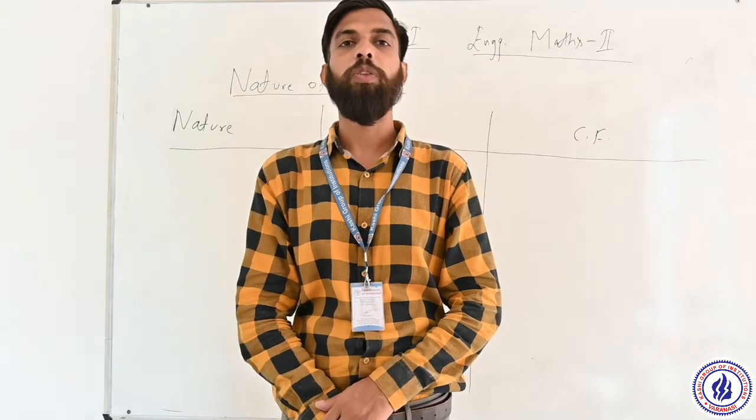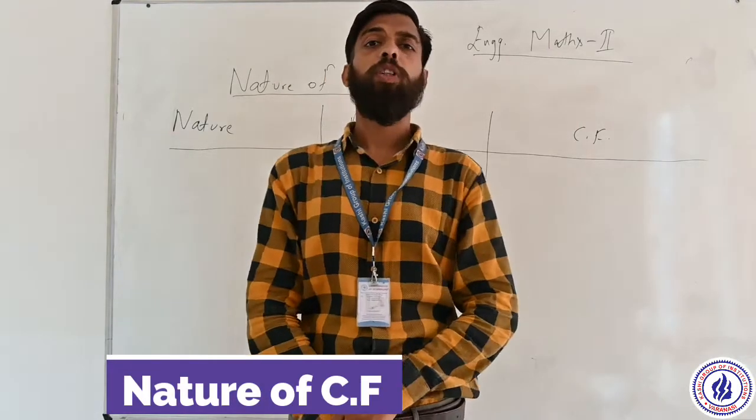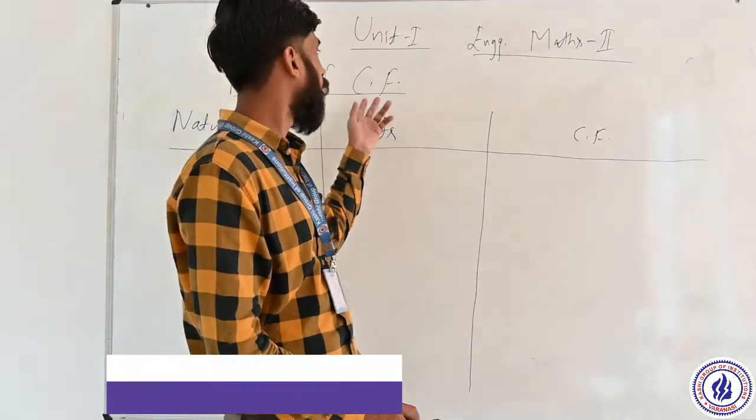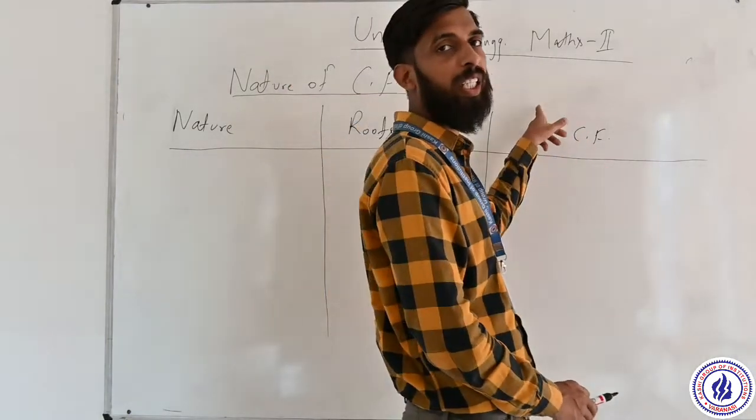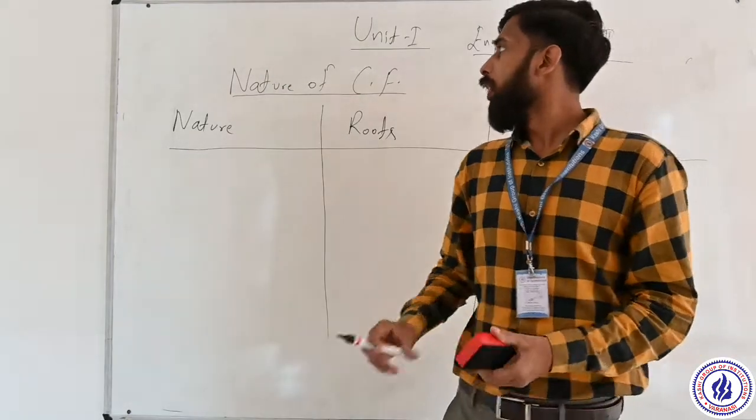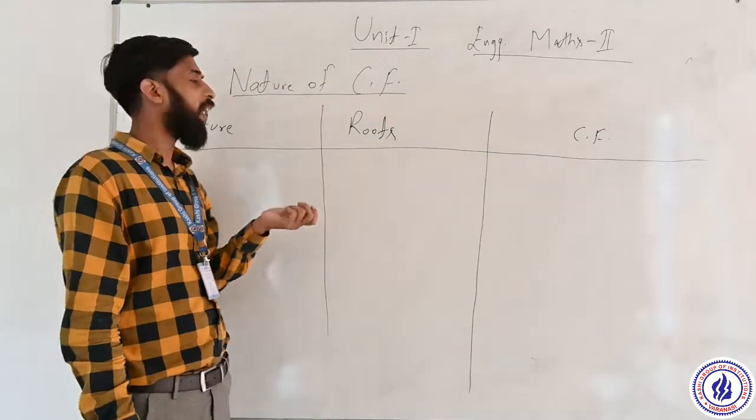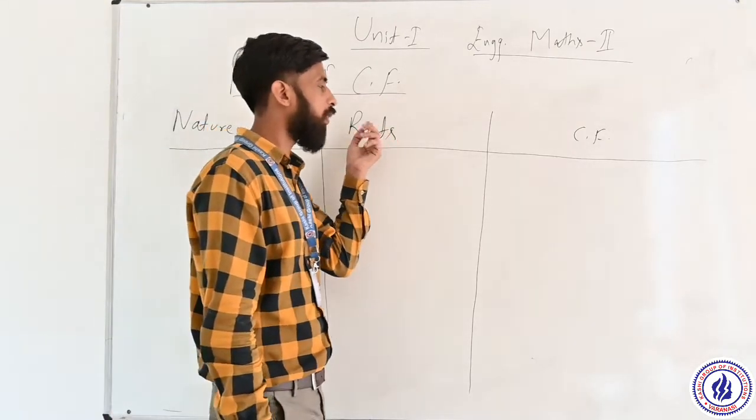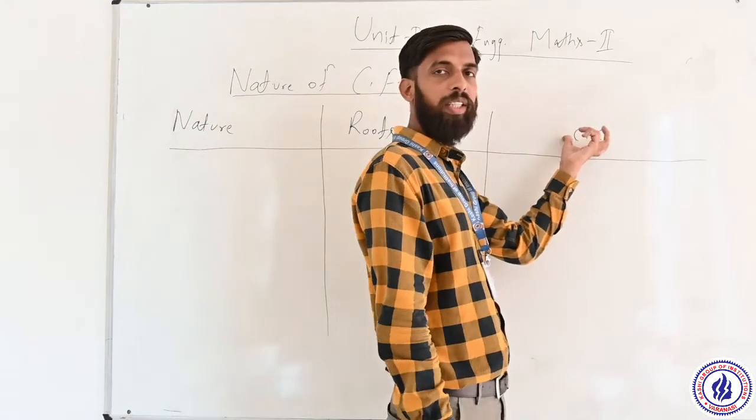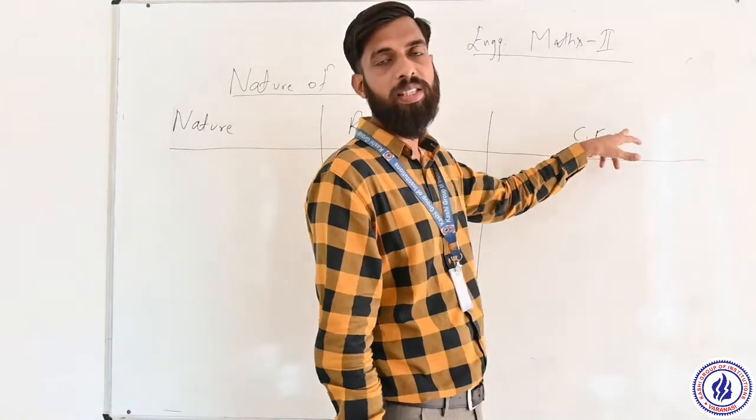Today I am going to start the topic nature of complementary function, also called CF. It is of unit first, Engineering Mathematics 2. So we can start here nature of complementary functions. We have three parts: first is nature, second is roots, and third one is CF. It means complementary function, in short form it is written as CF.